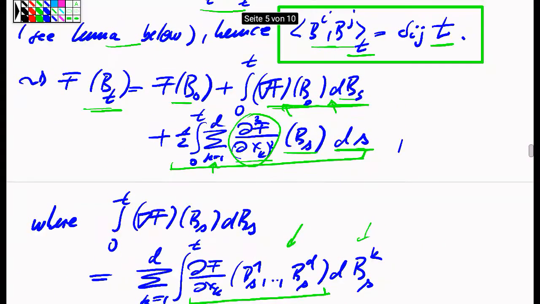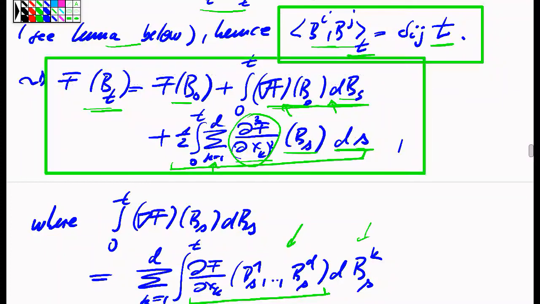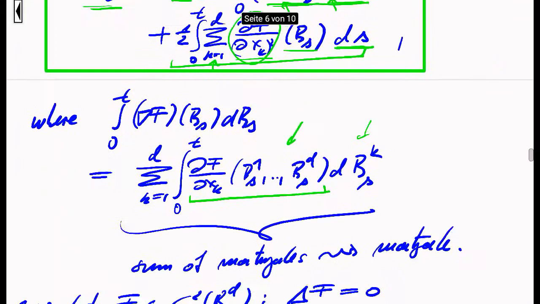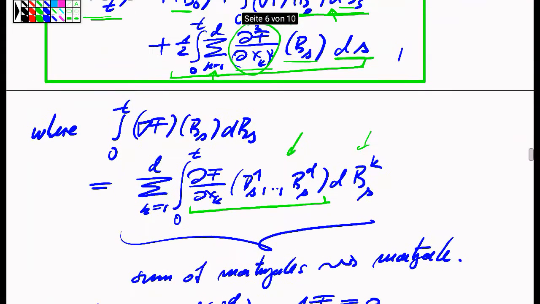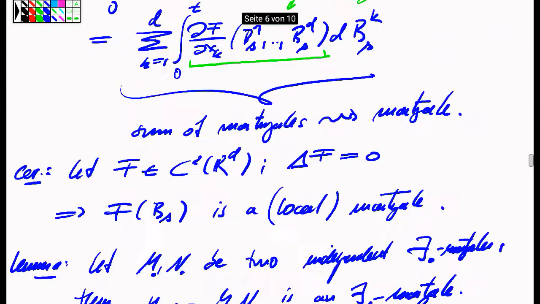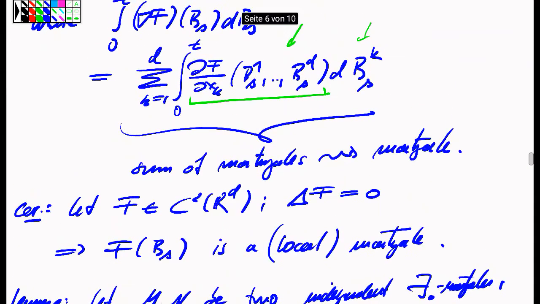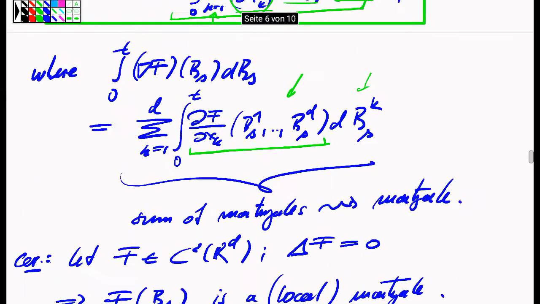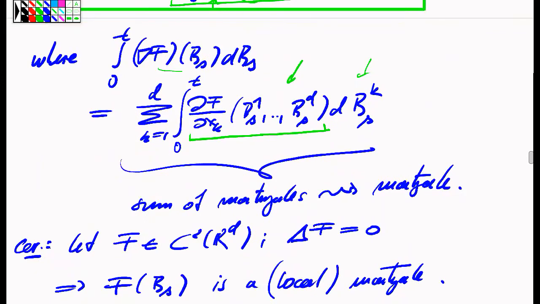Okay, so let me say it again. So in case when my d-dimensional stochastic process is just Brownian motion, my Ito formula will simplify, and in particular, I see that the gradient term here, with the sum of integrands against the Brownian motion in each coordinate, is the sum of integrals against the martingale, which we know is a local martingale.